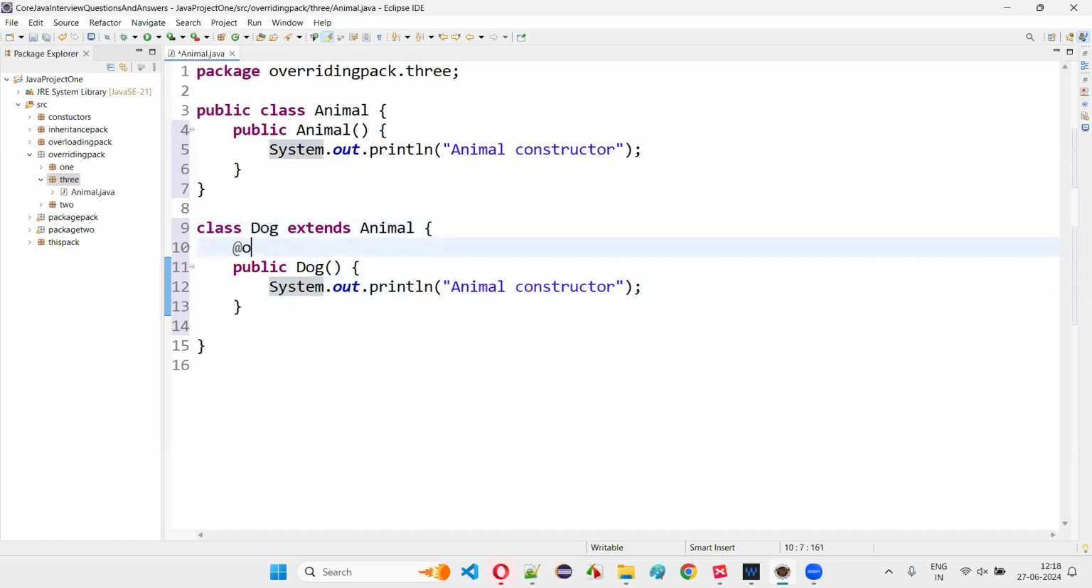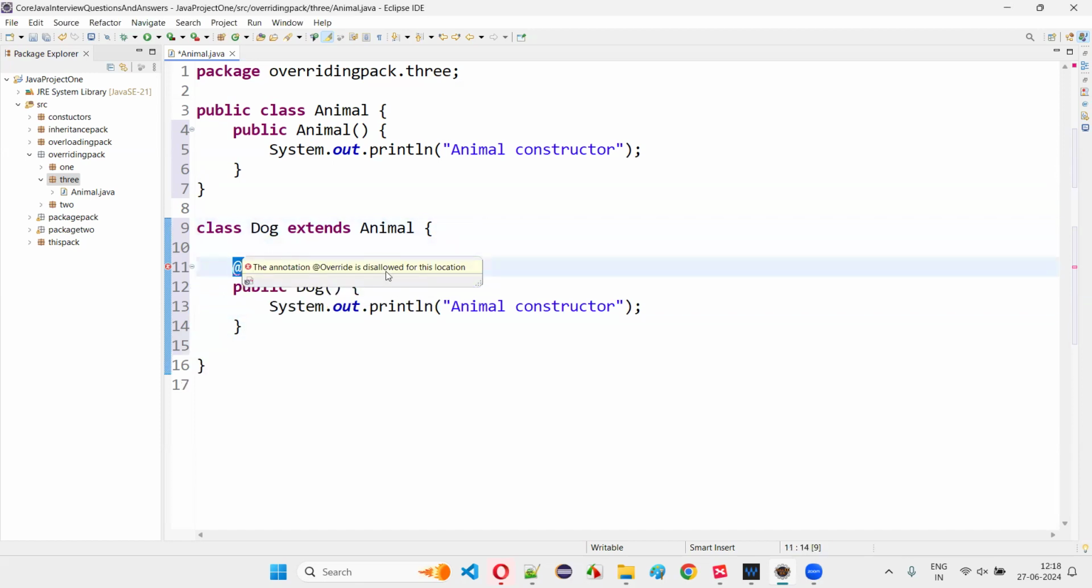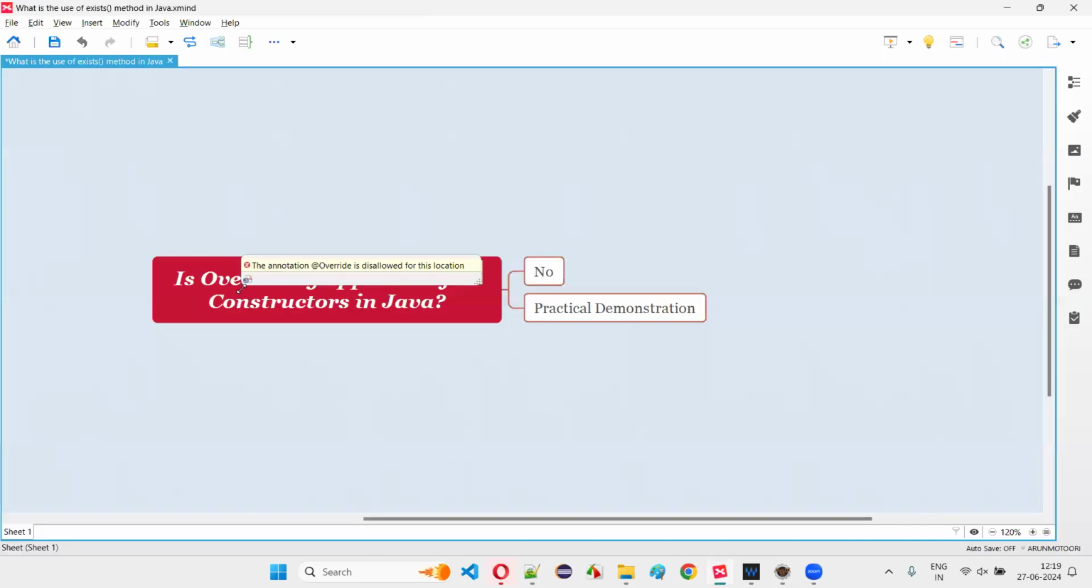Just write the Override keyword here to confirm. It's not overriding anyhow. If you write the Override keyword, you will get an error, guys. Annotation is disallowed for this location. It is saying you cannot provide this annotation here, because constructors don't support the overriding concept. Constructors don't support the overriding concept, so it's not possible, guys. Overriding is not possible with constructors.